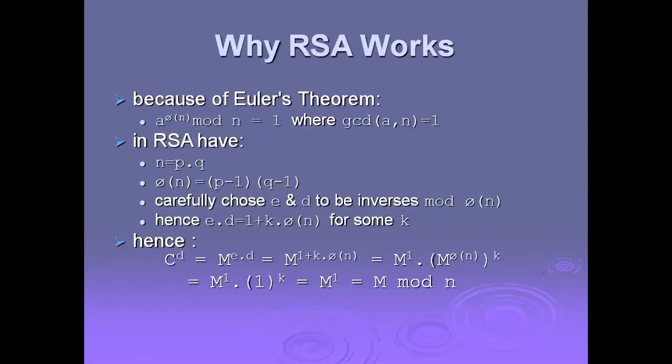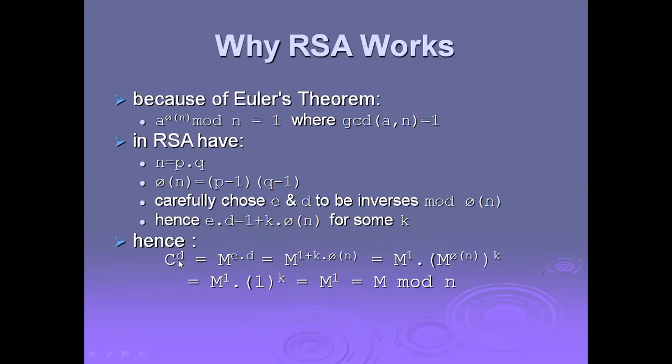Next, why does RSA work? Because of Euler's theorem. Here a to the power of phi of n modulus n equals 1, where GCD(a, n) equals 1. In RSA we have n equal to p times q, and phi of n equal to (p minus 1) times (q minus 1). We carefully choose E and D to be inverses modulus phi of n. Hence E times D equals 1 plus k times phi of n for some k.